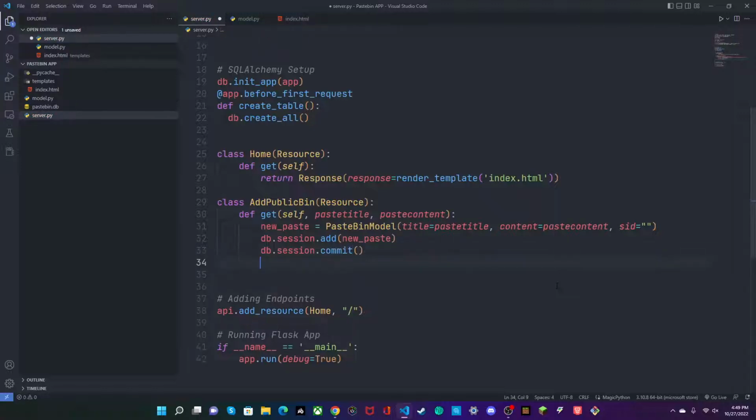Now we want to return not only a success message, but also the bin's ID, so users can then find their bin.